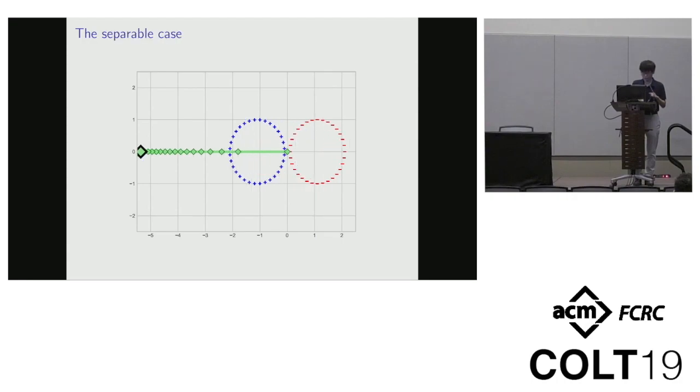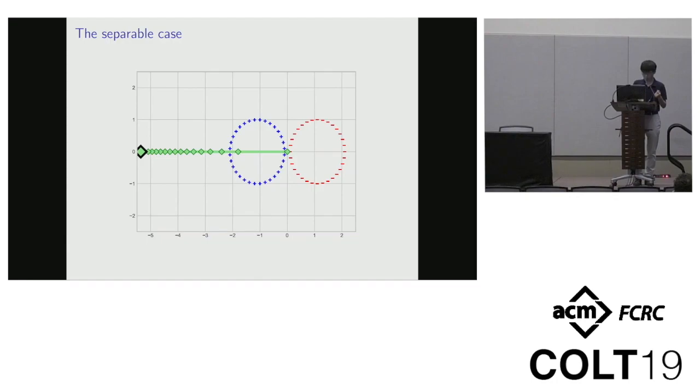And if we make the data set linearly separable, then the optimal solution will go off to infinity. Because as we move along this -x direction, the empirical risk will decrease to 0, but this infimum 0 is never attained by any finite linear classifier because the exponential or the logistic loss is strictly positive. And if we run gradient descent on it, it will also go to infinity, minimizing the risk to 0.